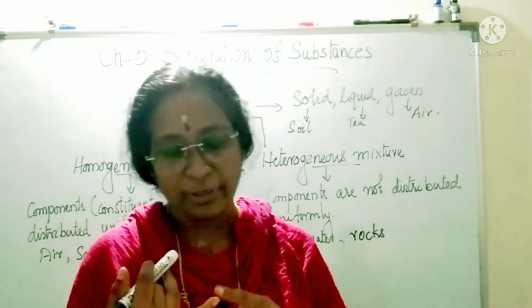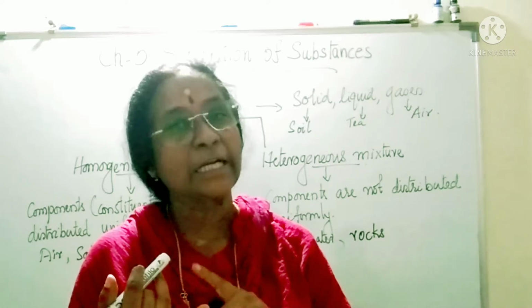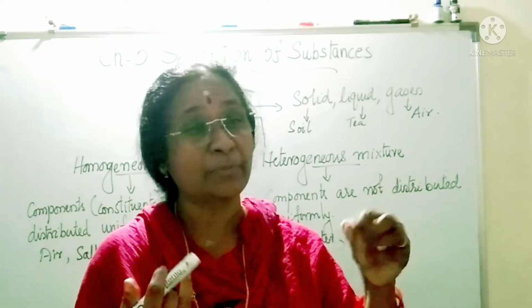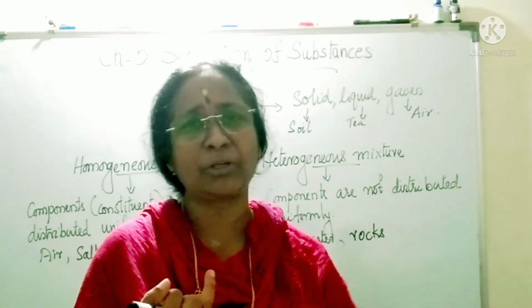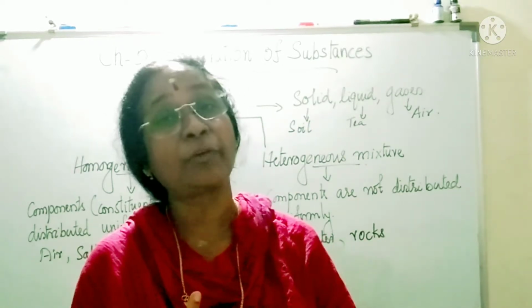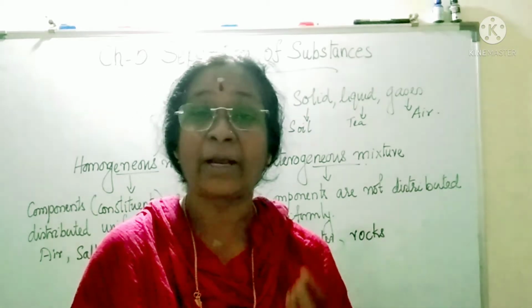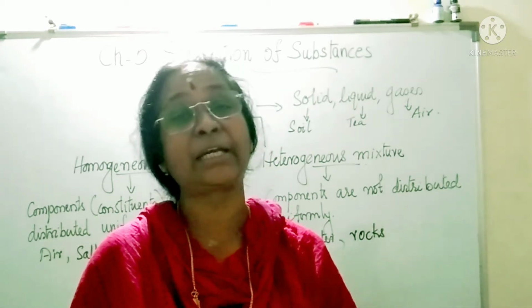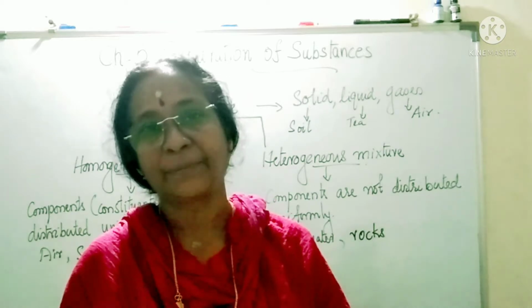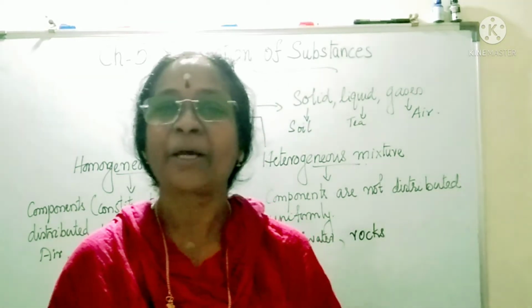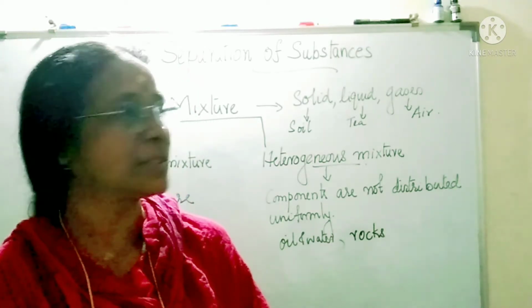We need water, sugar, tea leaves, and some also put spices or masala powder. Also we need milk. So 4 to 5 substances are needed to prepare tea. So tea is a mixture of many things.